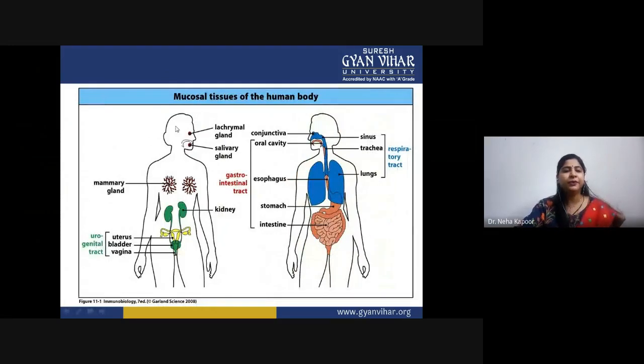So, what are mucosal tissues of the human body? These include the prostate glands, which also have a mucous lining, salivary glands, mammary glands, kidney, uterus, bladder, and the complete urogenital tract. On the other hand, there are the conjunctiva, oral cavity, esophagus, stomach, and the complete respiratory tract. So, all these different organs are completely lined by these mucosal tissues.